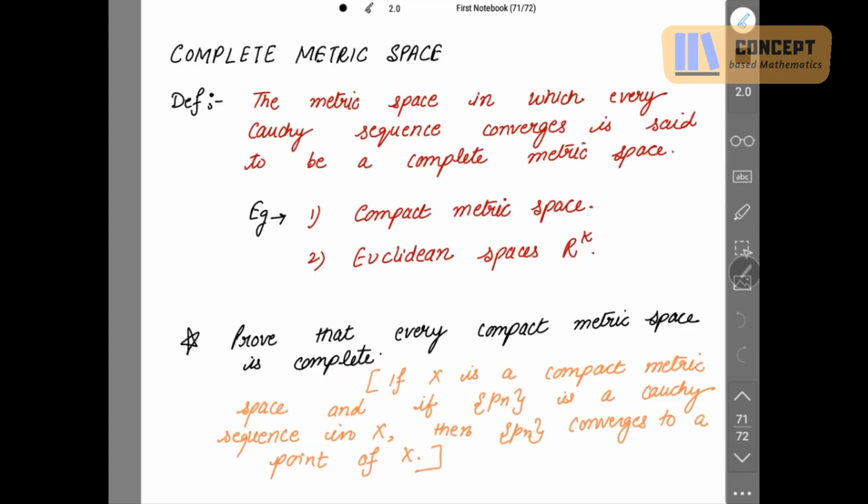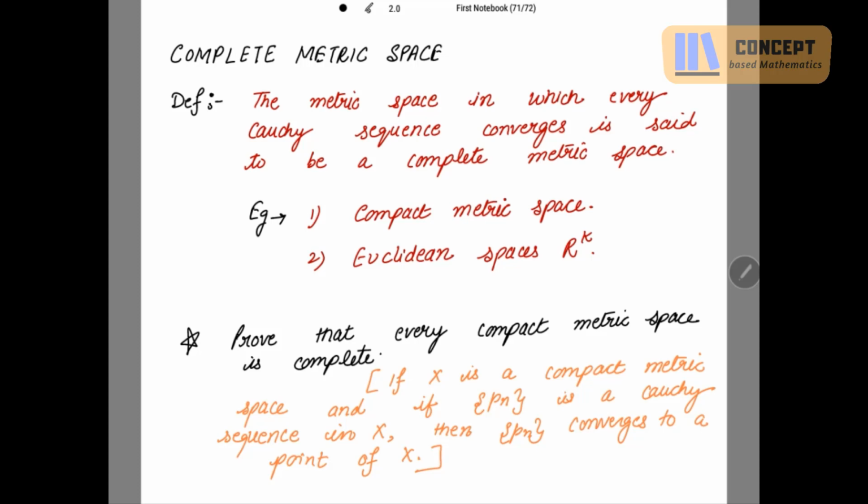So now the concept of complete metric spaces. What are complete metric spaces? Actually, a metric space in which every Cauchy sequence converges is said to be a complete metric space. So right now we have done this theorem, that our Cauchy sequence is converging in Rk. That means Rk is complete. And compact metric spaces are also complete, because we have done the result that a Cauchy sequence in a compact metric space converges, right?